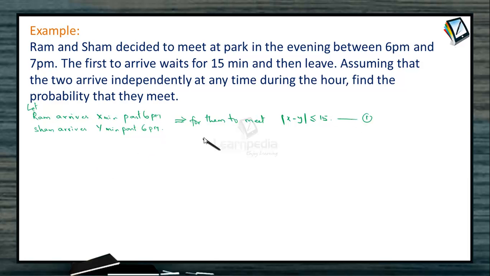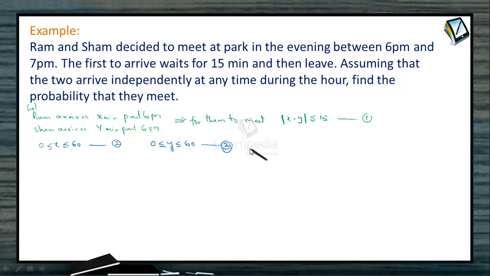Not only this, because they decided to meet between 6 and 7 p.m., can we also say x should be between 0 and 60, because there are 60 minutes in that hour between 6 p.m. and 7 p.m.? This is our inequation 2. Similarly, y, that is the time where Shyam arrives, is also clearly a number between 0 and 60. So this is our inequation number 3.